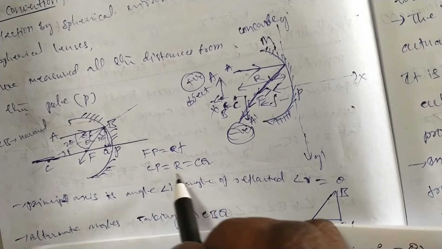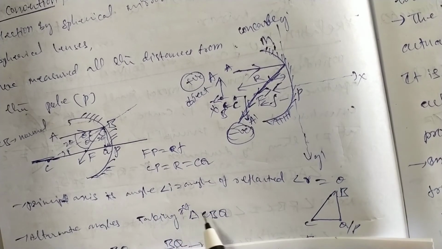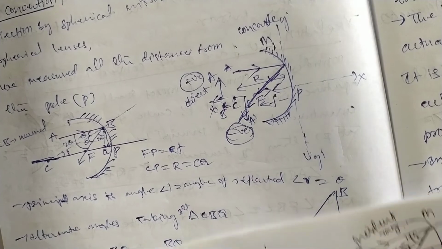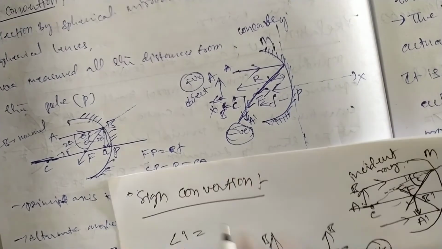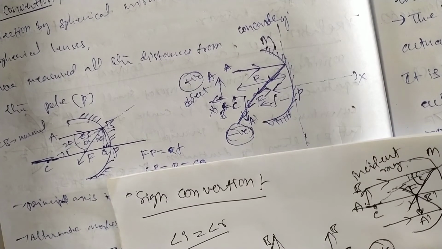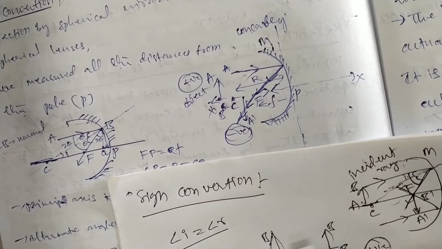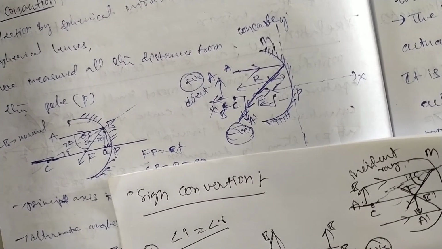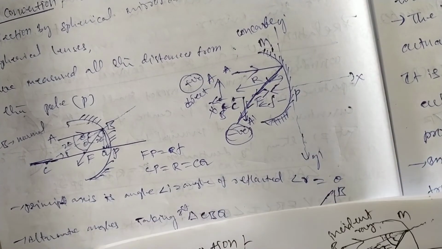According to the first law of reflection, the angle of incidence is equal to the angle of reflection.